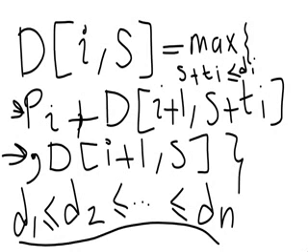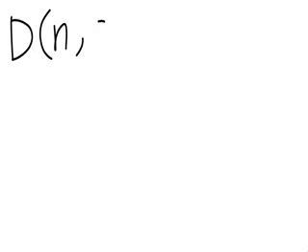Now let's take a look at our base cases and how to fill this up. Okay, so for the base case we can either consider I as n, or we can consider it as n plus 1. It will not make much difference. So if I set this as n, and if I set this time as s, I will check if I have only one package to consider, only package n.